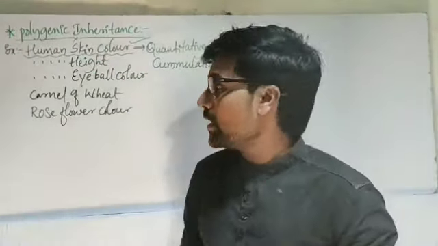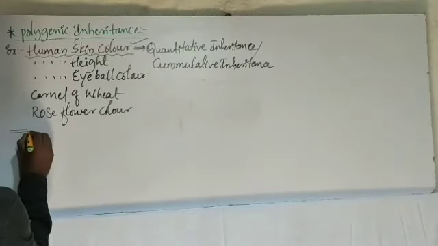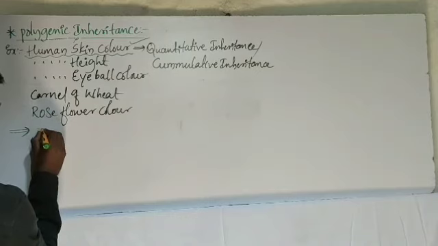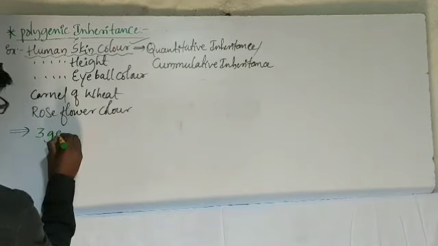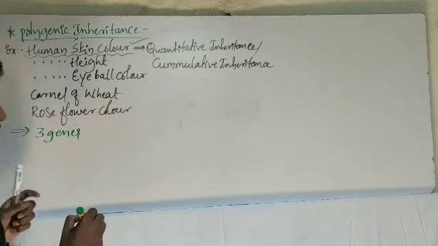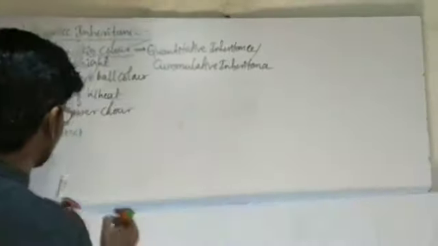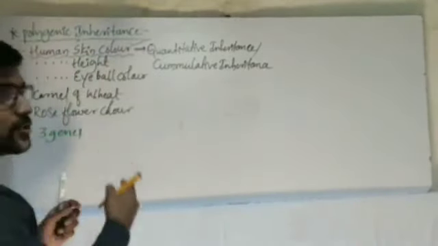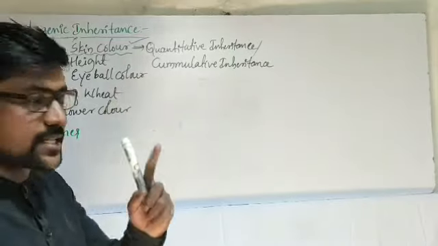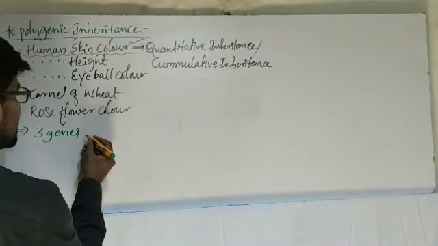Skin color is mostly controlled by three genes. Because of that, it is considered polygenic. The character is one, skin color, and it is controlled by three genes.